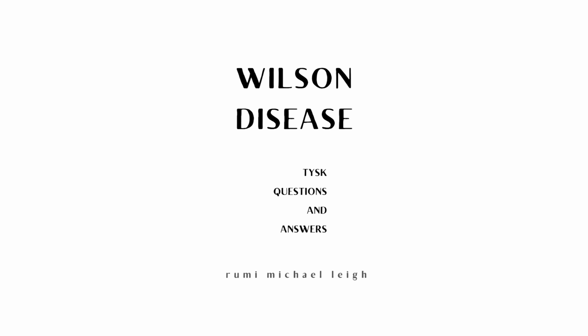5. Is Wilson disease a progressive disease? Yes, Wilson disease is a progressive disease. 6. Can Wilson disease be fatal? Yes, Wilson disease can be fatal. 7. Can Wilson disease happen to anyone? Yes, Wilson disease can happen to anyone. 8. Is Wilson disease an autosomal recessive trait? Yes, Wilson disease is an autosomal recessive trait.